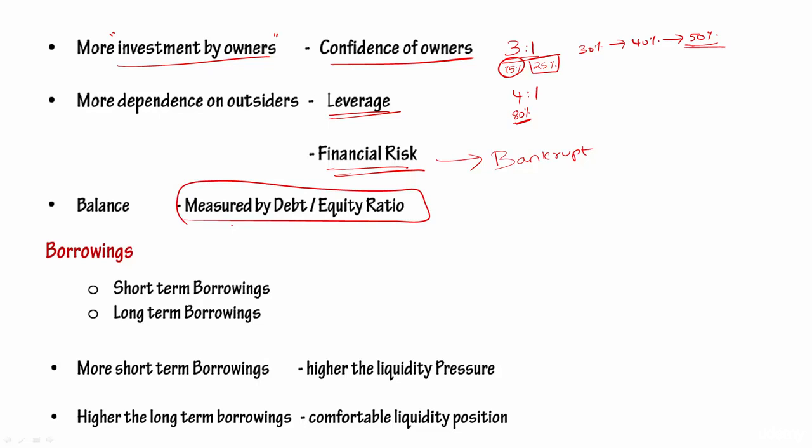Similarly, we should also focus on the borrowings. How much is short-term borrowing and long-term borrowing? If a business entity has more short-term borrowing, then they will have high liquidity pressure because all those have to be repaid within a short period of time. It means the business is always pressurized to generate short-term funds for making payment for this short-term borrowings. But if the business has higher long-term borrowings, then they are going to have comfortable liquidity position because they are not pressurized for payment on a daily basis.